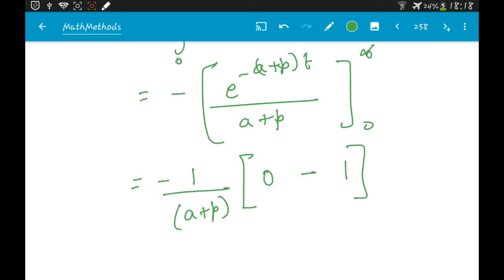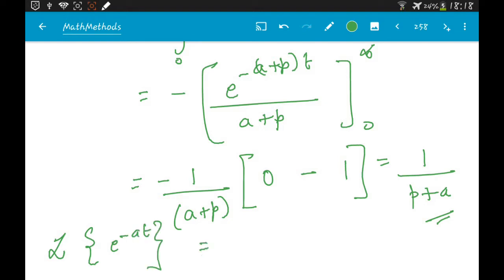So ultimately this reduces to 1 by p plus a. So Laplace transform of e power minus at is nothing but 1 by p plus a. Okay, so this is the formula.